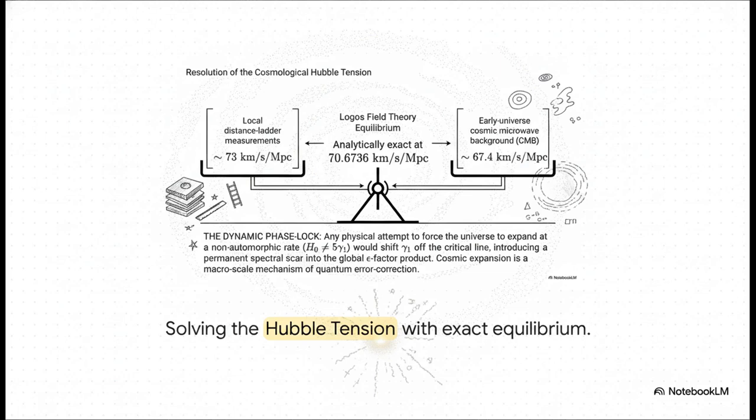And this brilliantly illustrates how this mathematical derivation solves the real-world Hubble tension we see in modern astrophysics. Check out the balance scale here. This mathematical equilibrium point actually finds the exact center between our conflicting real-world measurements. It perfectly balances the local distance ladder data on one side and the early universe cosmic microwave background data on the other.